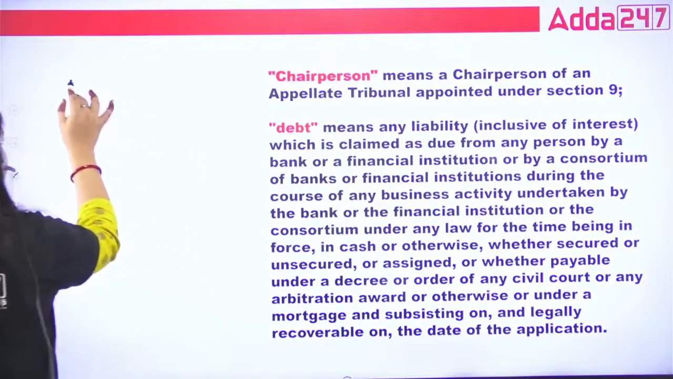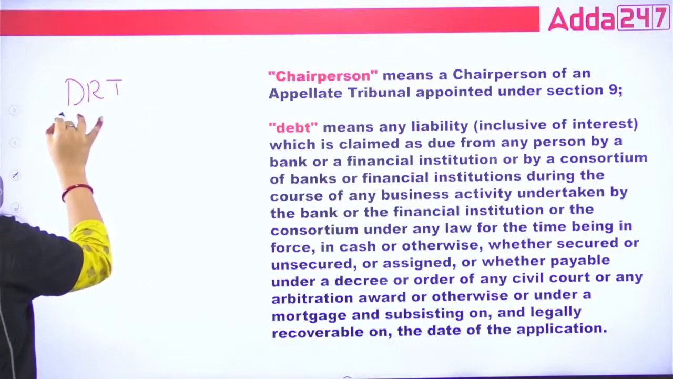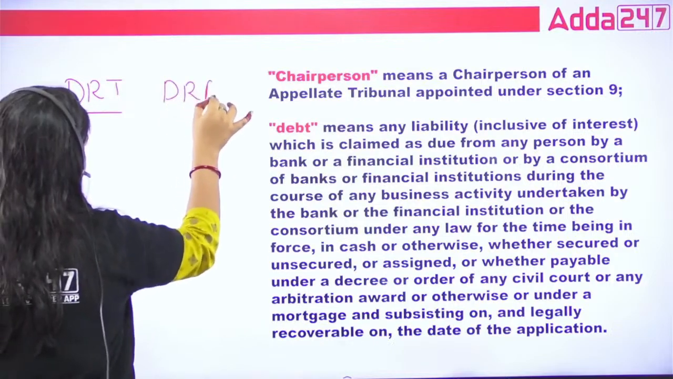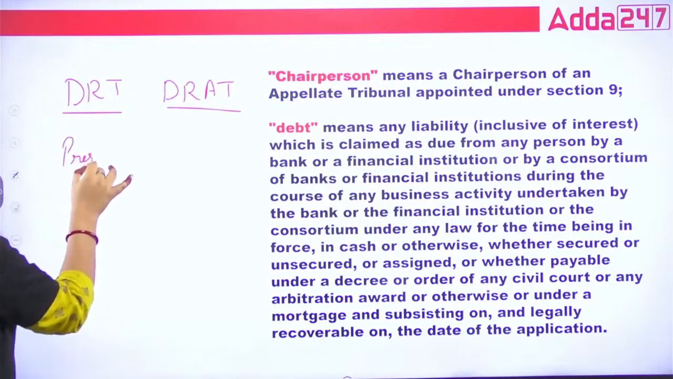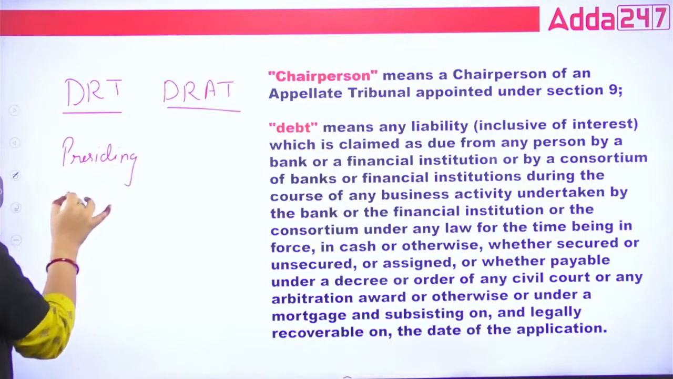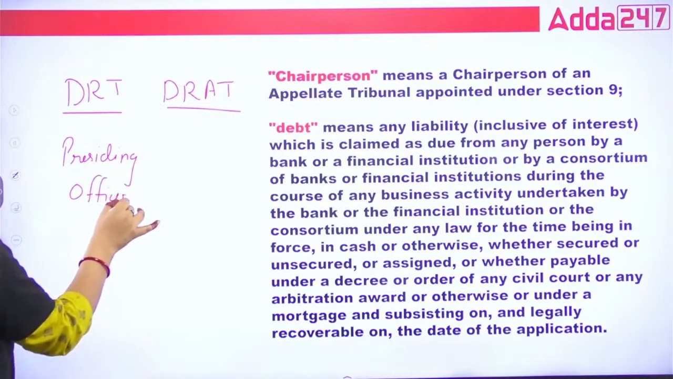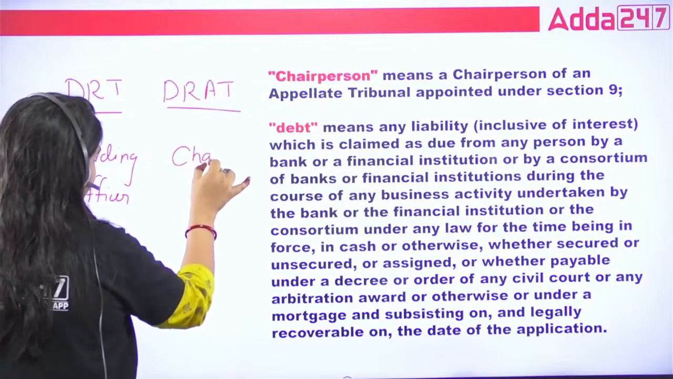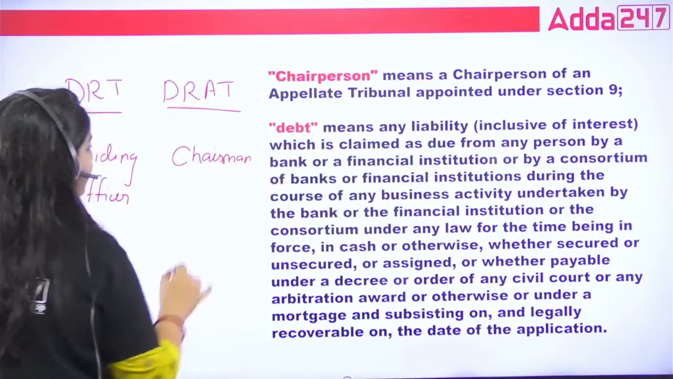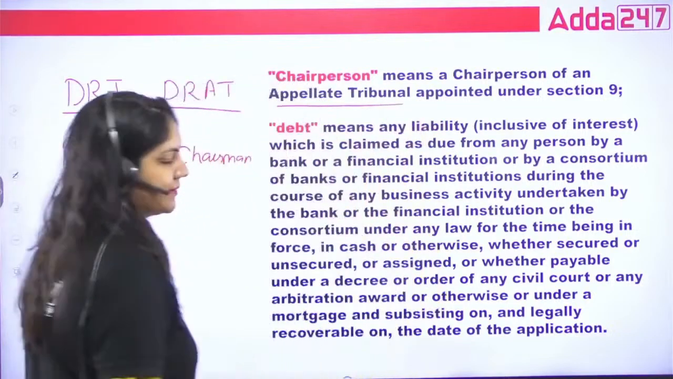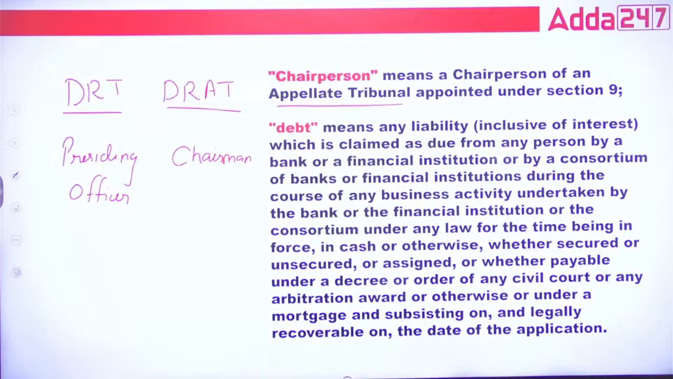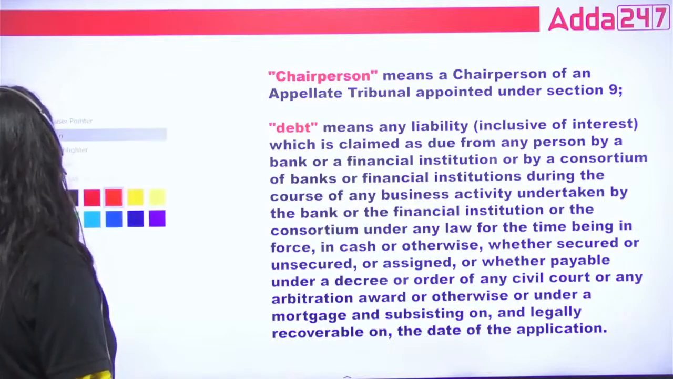By seeing the definition, you can easily identify which kind of question can come from this one. Chairperson: if you compare DRT and DRAT, under DRT the presiding officer is there, and under DRAT the chairman is there, who is the head. This is important. Okay, so the chairman is the appellate tribunal chairman. That's it.